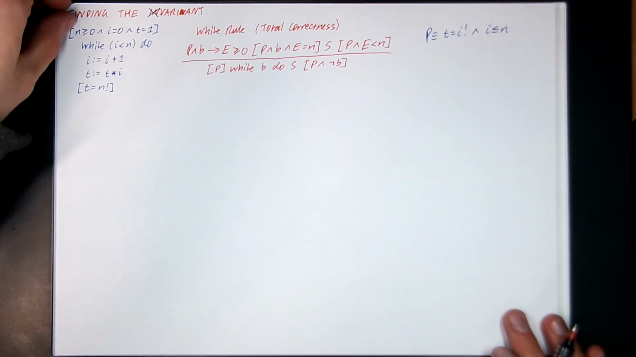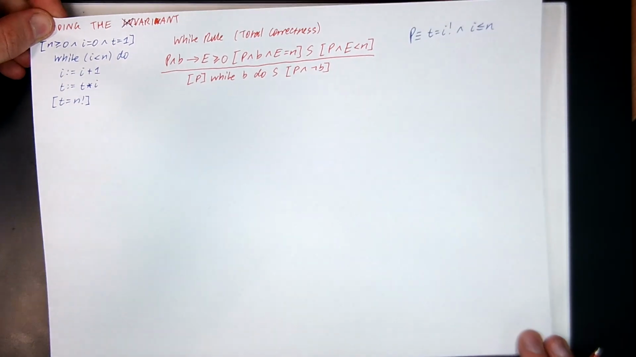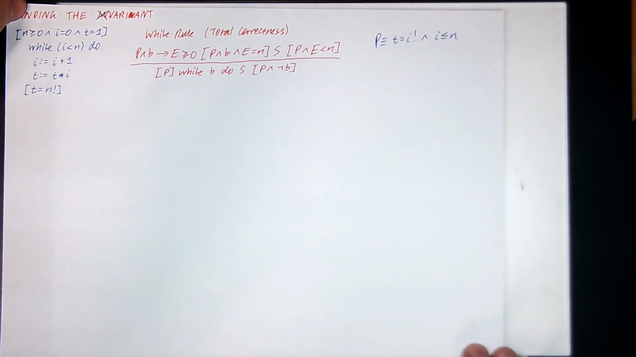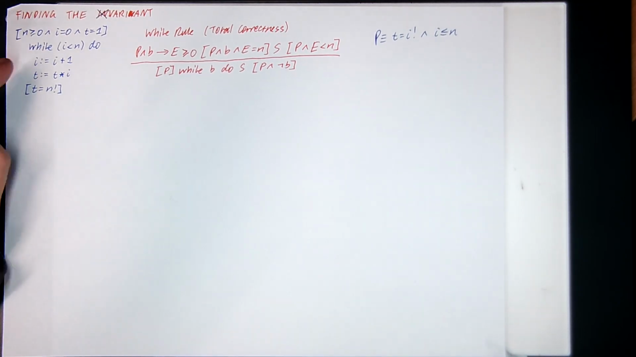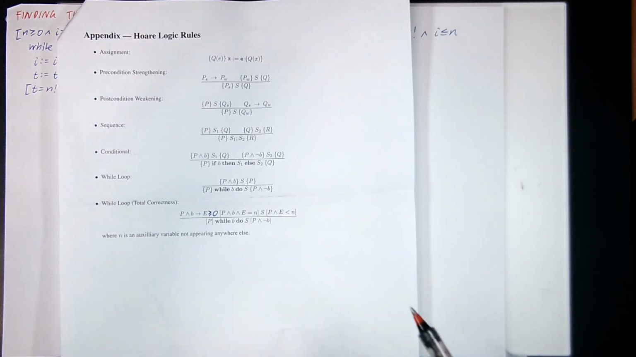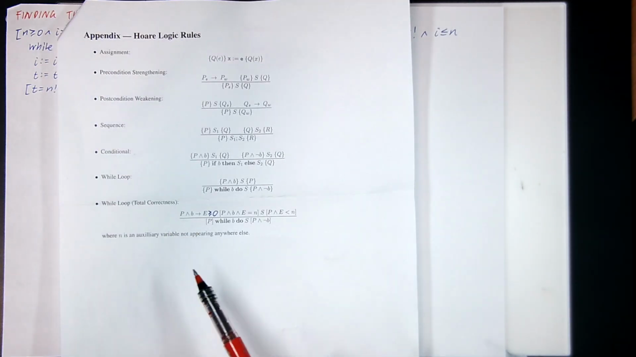We're trying to prove all the things we did before. So we're trying to prove that for a given input this Hoare triple is valid, but we're also trying to prove that the code is guaranteed to terminate. So now we use a stronger rule. We use the total correctness while loop rule, which requires finding another